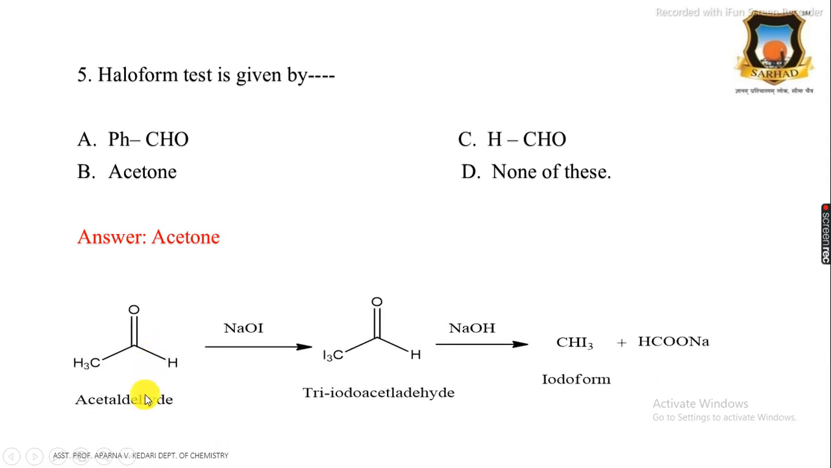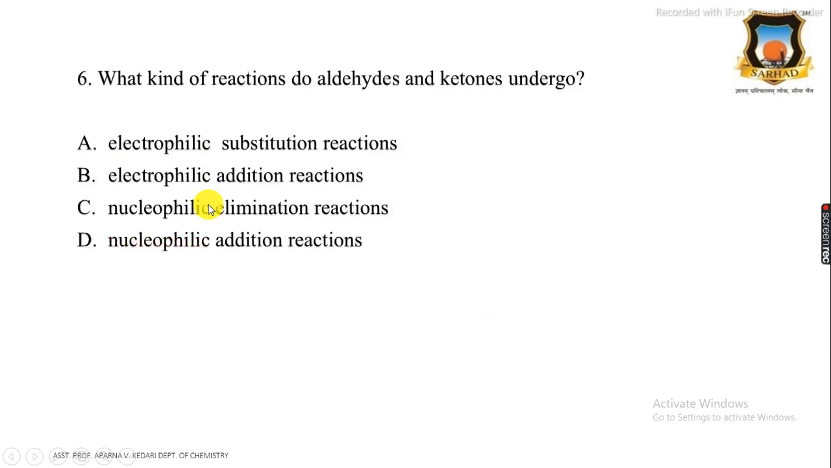Here one example is acetaldehyde. Acetone also contains the CH3CO group, and the compounds which contain the CH3CO group show the haloform test. In this haloform test, the aldehydes which contain the CH3CO group, or acetone which also contains the CH3CO group, react with sodium hypoiodite and give triiodoacetaldehyde, which on reaction with sodium hydroxide again gives iodoform. Therefore, acetone also gives a haloform test. Therefore, the correct answer is acetone.